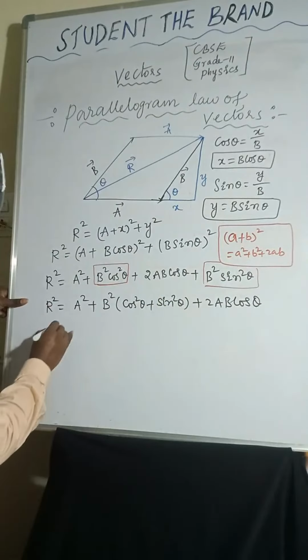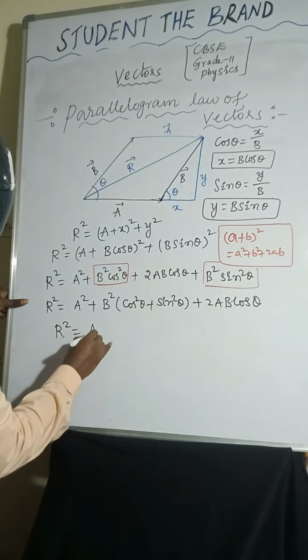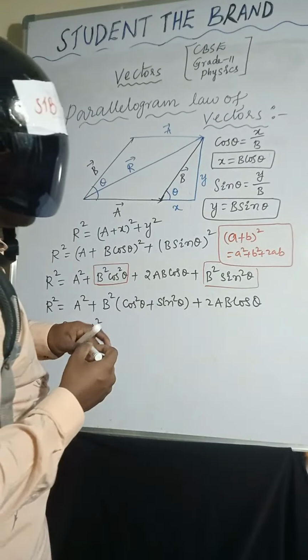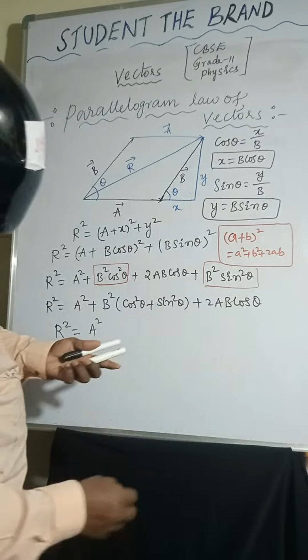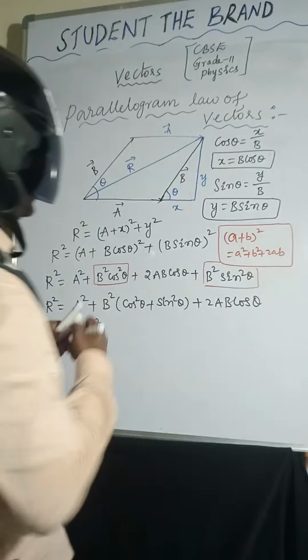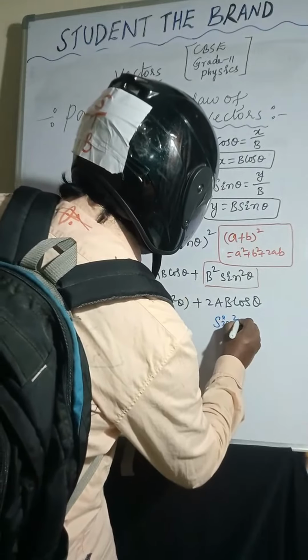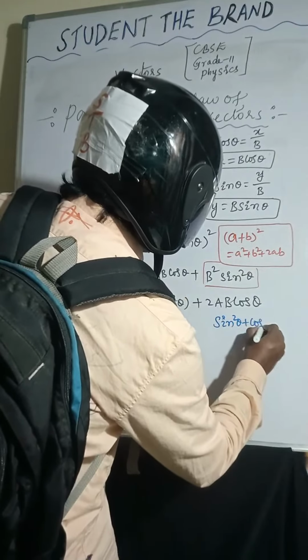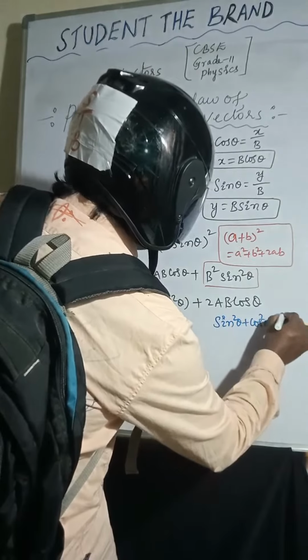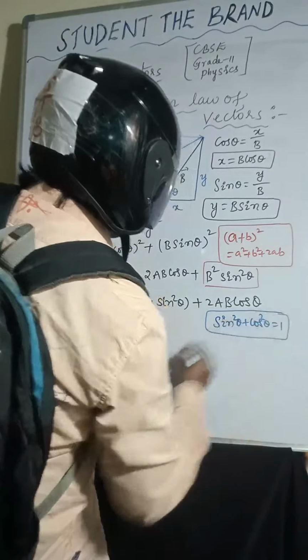So r square equal to a square. We know sin square theta plus cos square theta equal to 1. Yes or no?